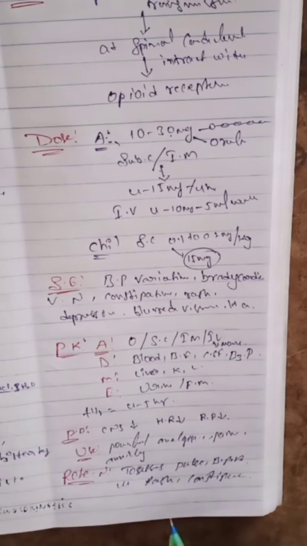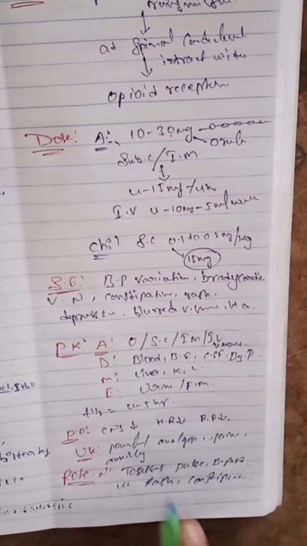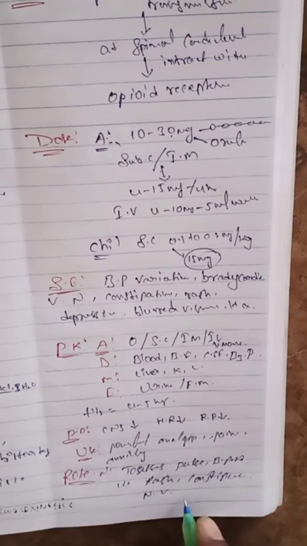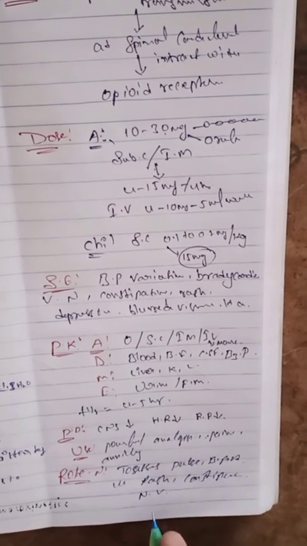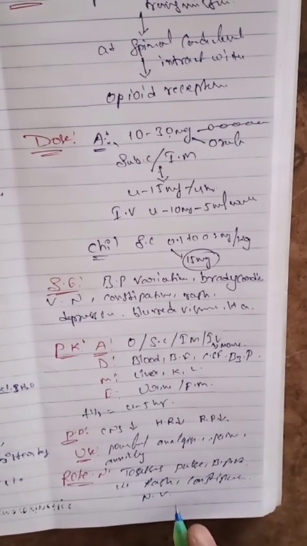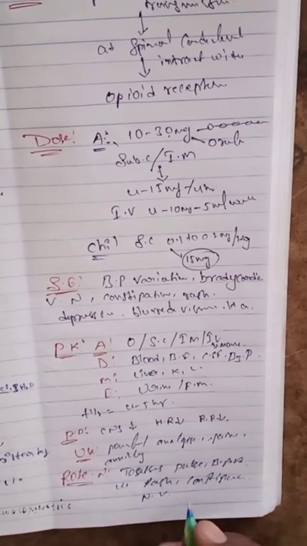And the next one, identification of nausea and vomiting after administration in the patient. Identify any nausea, vomiting, and the next one, it is used for a prolonged period.